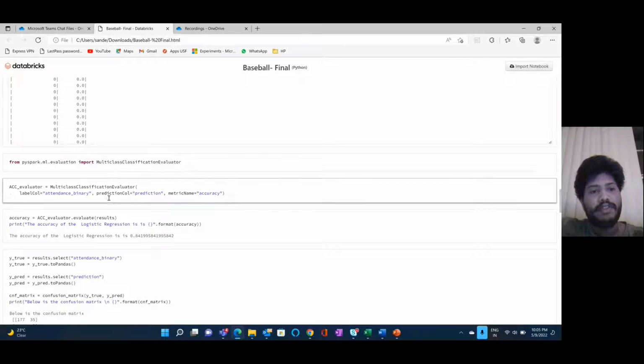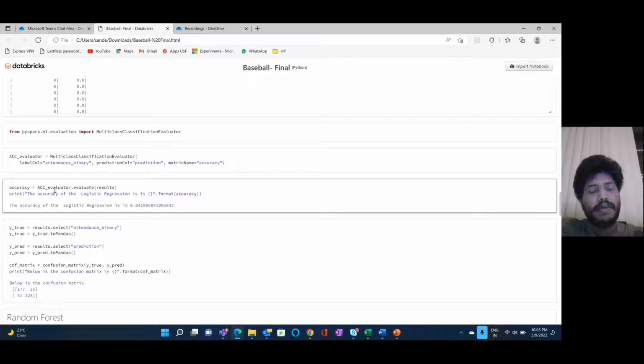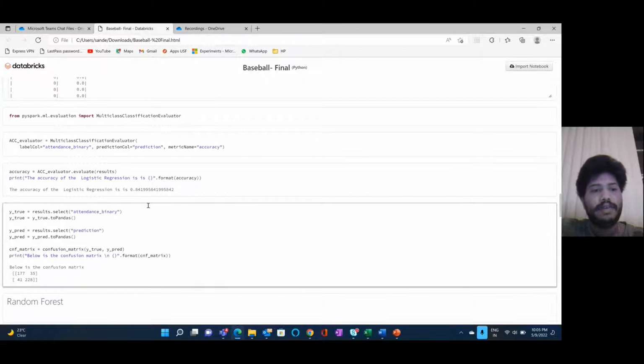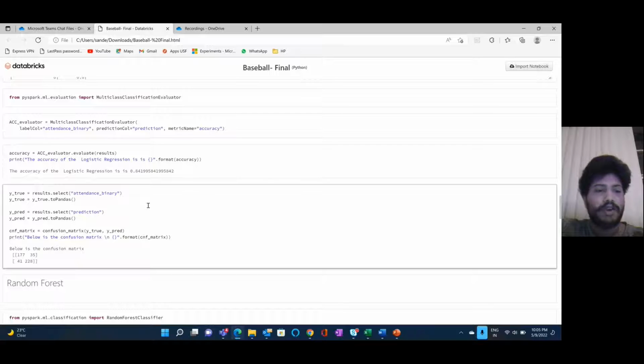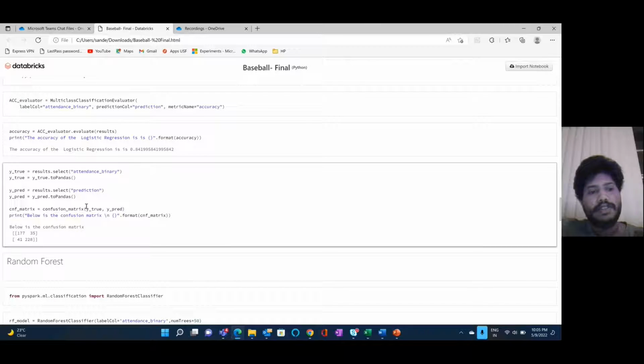And from we have used the multi-classification evaluator. By that we calculated the accuracy, and we got the accuracy as 84.19%, which is the second best of what we used. And we also did a confusion matrix for cost benefit analysis.